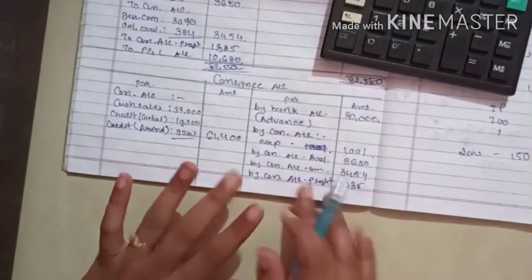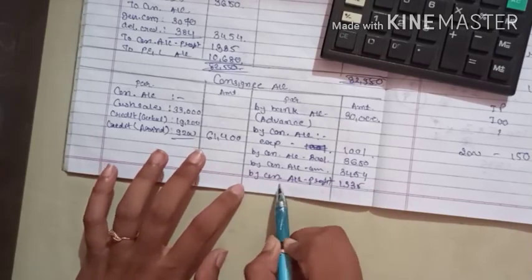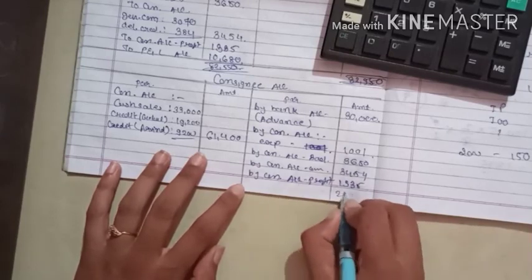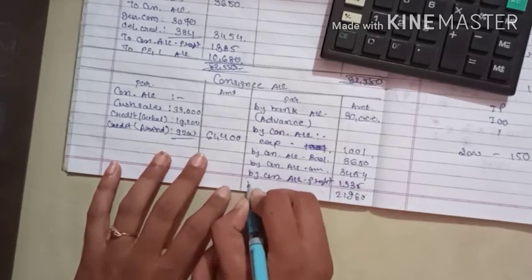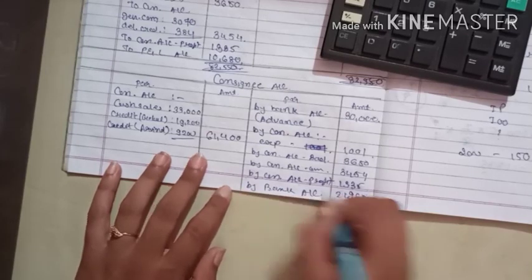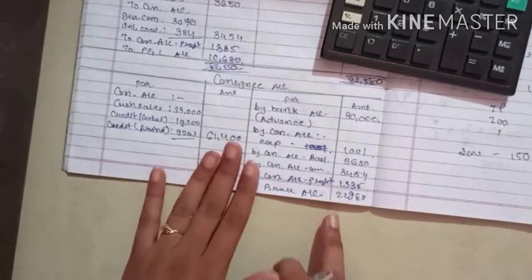I have no space, sorry, but we can write over here, by bank account 21960, by bank account. That is the settlement amount paid by the consignee to the consignor.